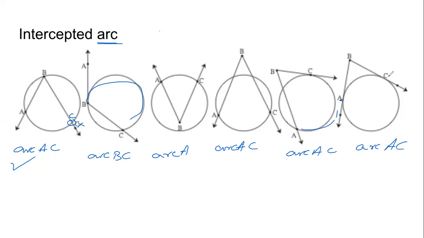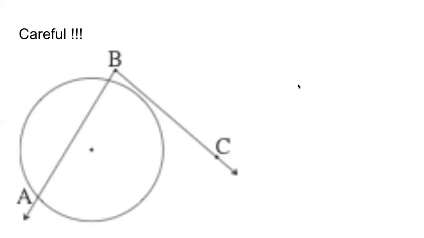So if the endpoints of an arc are inside an angle, then that arc is called the intercepted arc. Remember, it is not necessary for the arc to be inside an inscribed angle. No, it is not necessary. But what is necessary is that it is inside the angle. We need to be very careful when we are thinking about inscribed angles and intercepted arcs.